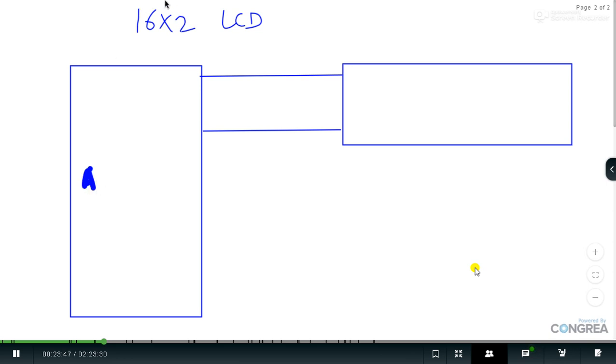So suppose this is my Atmega 328P microcontroller. We are going to interface the 16 by 2 LCD. Why it is called a 16 by 2 LCD, we are going to study that also. Here one more pin should be connected to ground. I have some pins which I would like to go through: register select, then read/write bar, and the third one is enable.